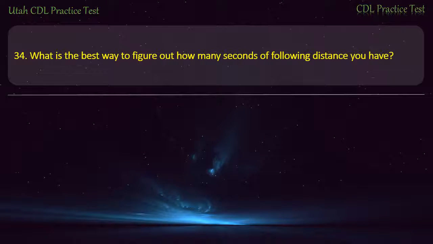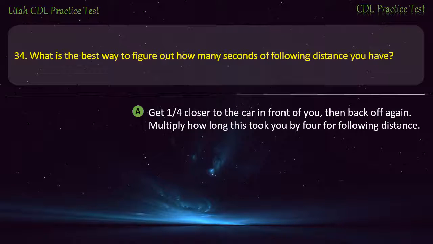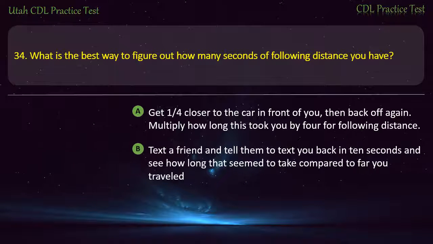Question 34. What is the best way to figure out how many seconds of following distance you have? Get 1/4 closer to the car in front of you, then back off again. Multiply how long this took you by 4 for following distance. Text a friend and tell them to text you back in 10 seconds and see how long that seemed to take compared to how far you traveled.